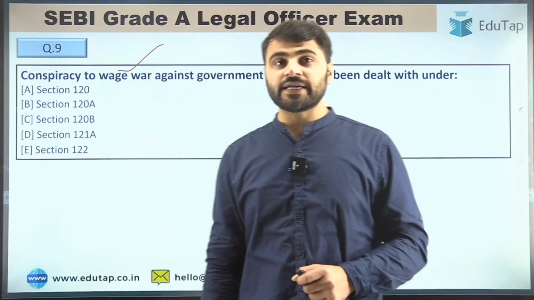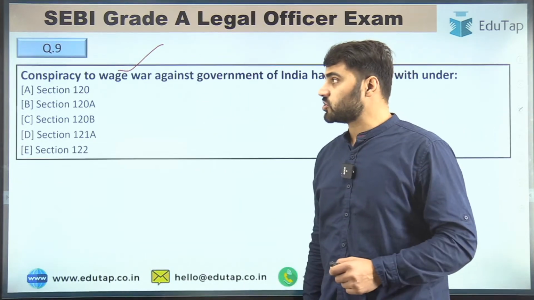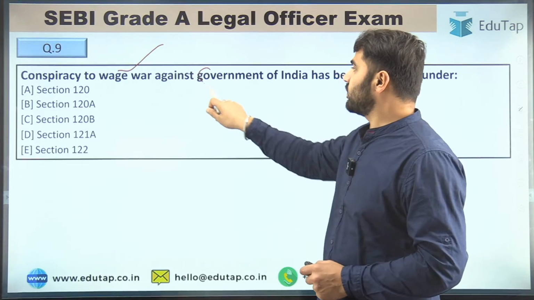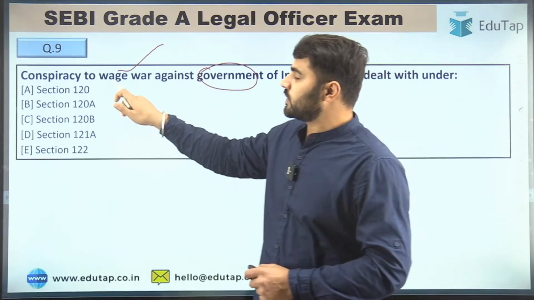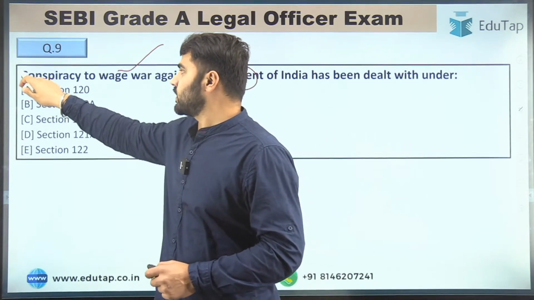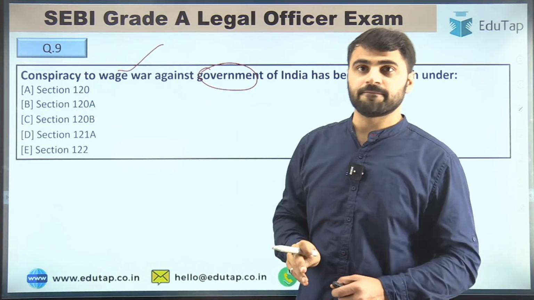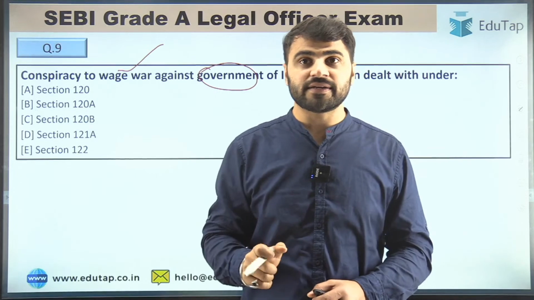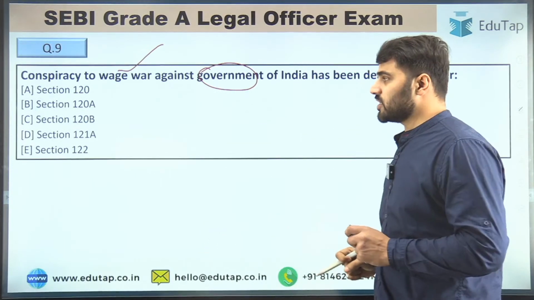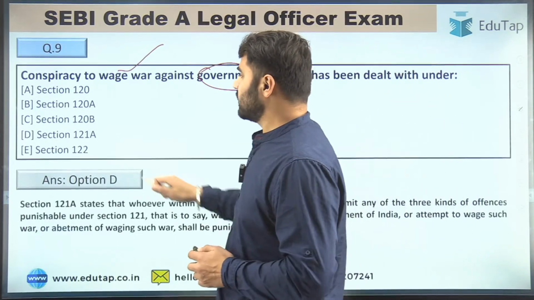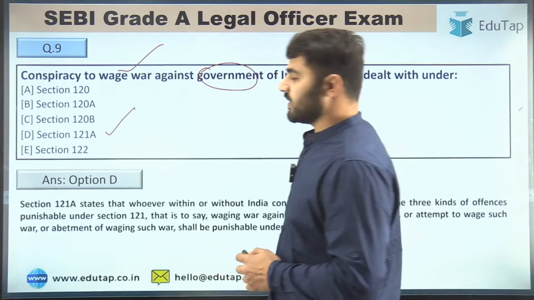Now guys, tell me the right answer for question number 9. Conspiracy to wage war against the government. Read the question carefully. Here we are talking about the conspiracy to wage war against the government. Tell me the right answer, guys. So the right answer for this question is option D, that is section 121A, right?